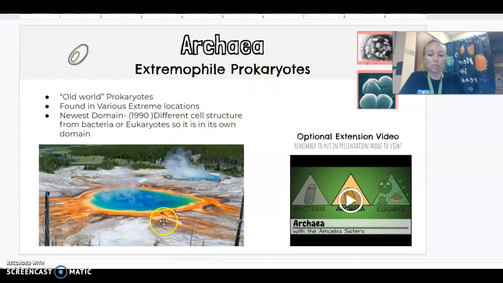So here we have this hot spring and these really amazing, beautiful colors that are due to the different bacteria or archaea that live in that spring. You can see here, this is Yellowstone. We've got little tourists kind of all in the background there, so you can see how large this is.